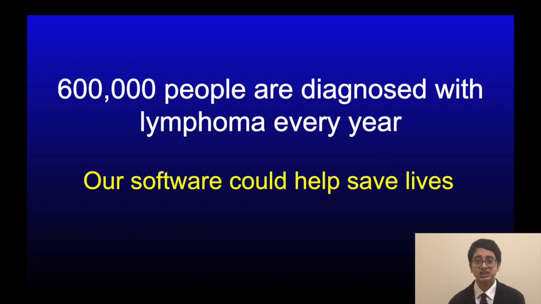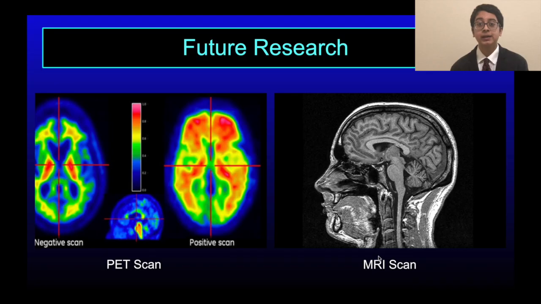Considering that over 600,000 people are diagnosed with lymphoma every year, we see the true possibility of our project to save lives. Now with the base model fully created, we would like to expand our project to other forms of imaging studies, such as MRI scans, as well as PET scans. We would also like to expand our project to different forms of cancer.